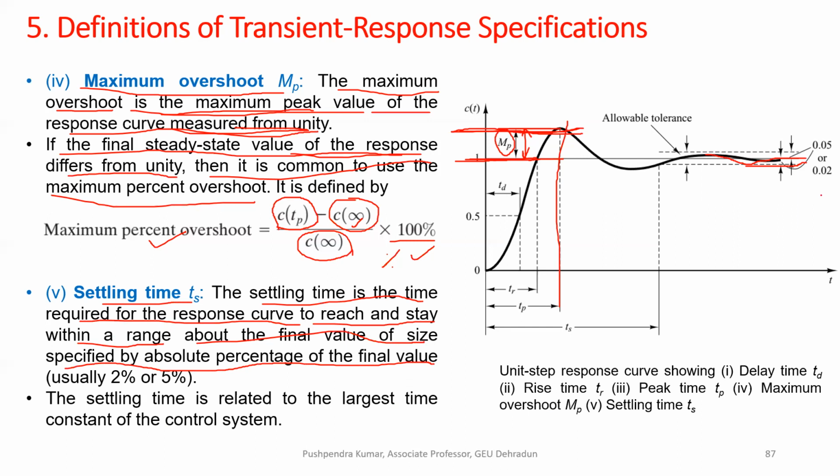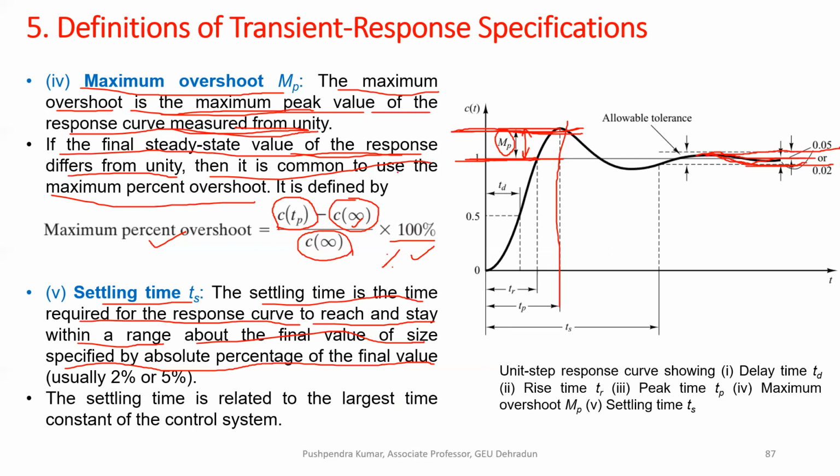Your response at steady state gets settled to some value. It can be equal to 1. If there is no steady state error, then this response will get settled at 1. But there may be a chance that it will not get settled at 1. It will have some error. It will get settled at 0.98, or it may get settled at 1.05, or 1.8, whatever, but it is not exactly equal to 1.